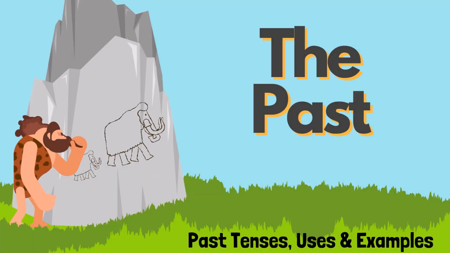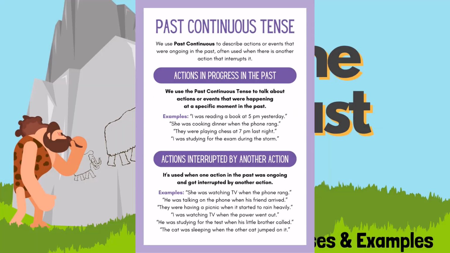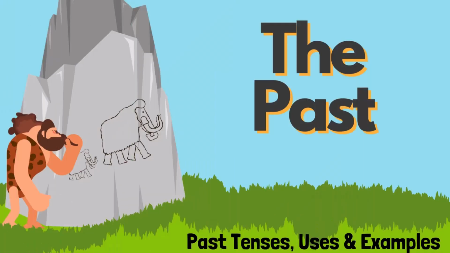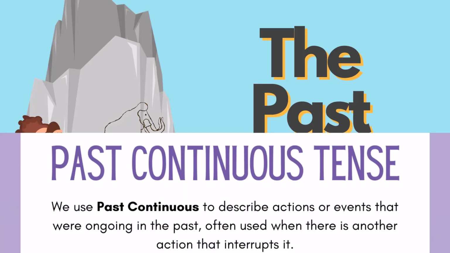The past, past tenses, uses, and examples. Past continuous tense. We use past continuous to describe actions or events that were ongoing in the past, often used when there is another action that interrupts it.